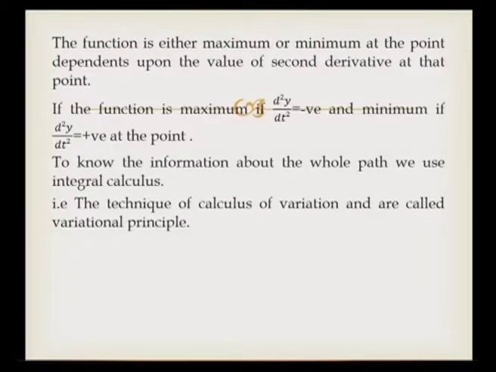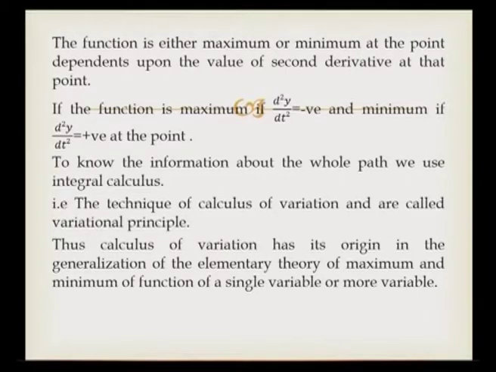That is, the technique of calculus of variation are called variational principle. So, in variational principle, variation about a function along a path can be studied. Thus, calculus of variation has its origin in the generalization of the elementary theory of maximum and minimum of a function of a single variable or more variable.